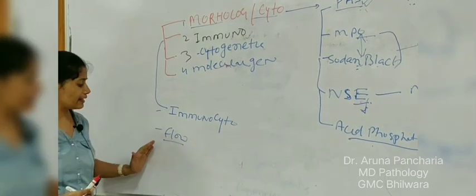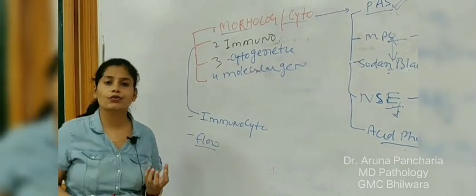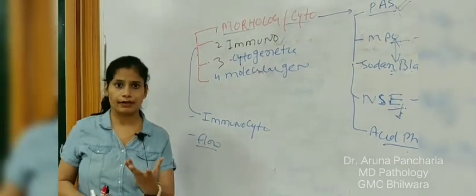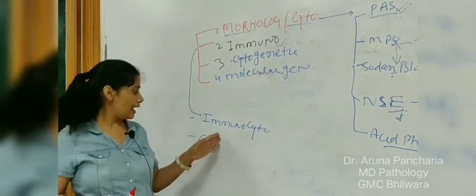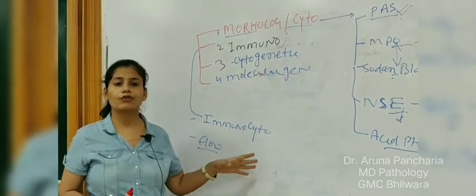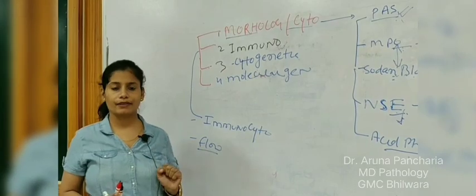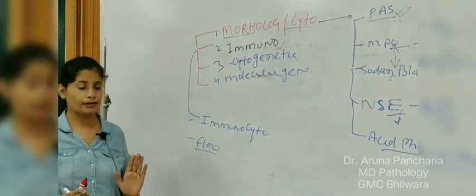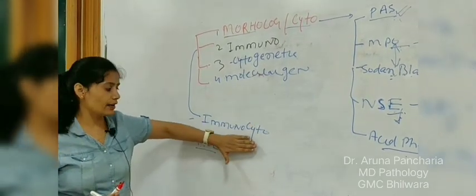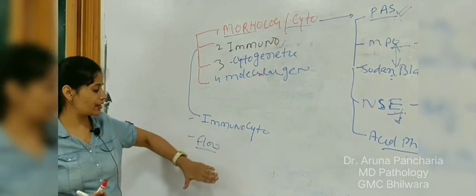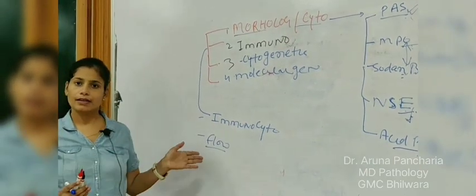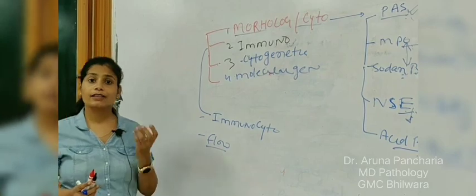Flow cytometry, as the name suggests, uses flowing blood; we use the blood directly. Immunocytochemistry is used on a smear, like a blood smear or bone marrow smear. So the reaction is seen on the smear for immunocytochemistry, and directly on the flowing blood under flow cytometry.